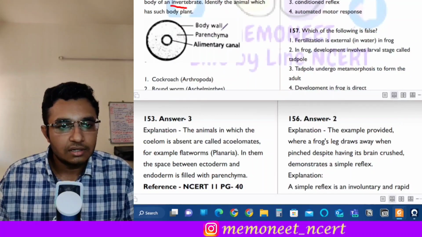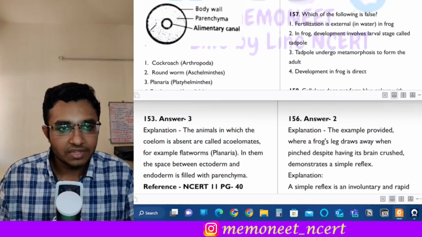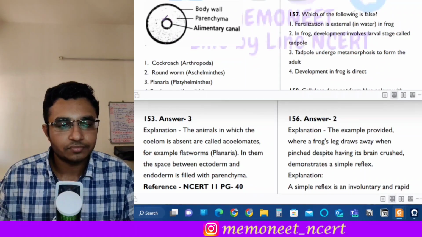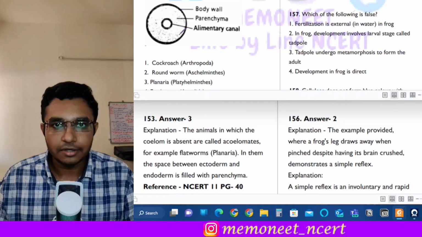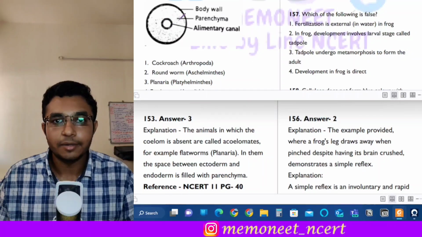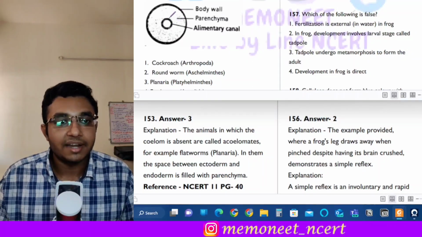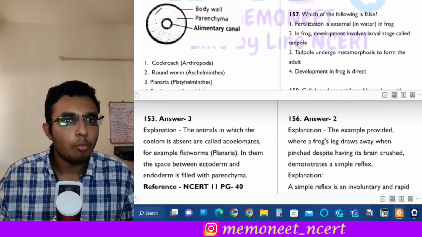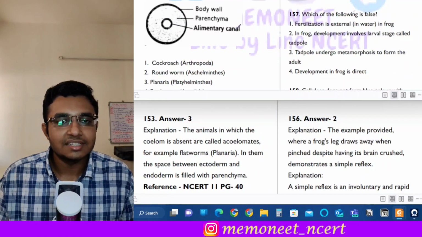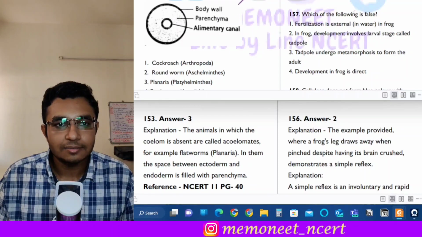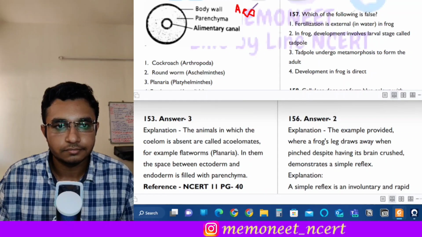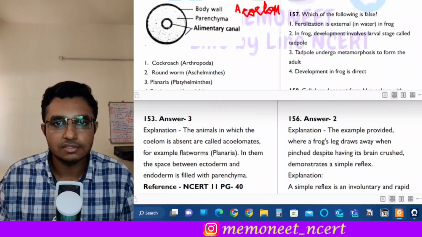So in this figure, as you can see, there is the body wall, right? This is the alimentary canal. In between the body wall and the alimentary canal, the body wall will be lined by ectoderm and the alimentary canal will be lined by endoderm. In between them there is only parenchyma. There are no pouches or there is no body cavity. So this is an example of acoelomate. As there is no coelom or no body cavity, this belongs to acoelomate.